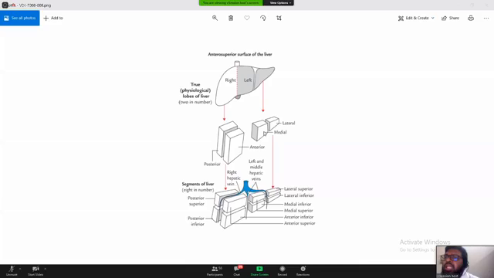They form the branches, right? And they again give smaller branches to reach the smallest hexagonal areas of the liver that I have told you about, which will be discussed in detail in histology. Hexagonal areas of the liver. I will just show you one time so that you can have an idea. This is what I'm telling you.